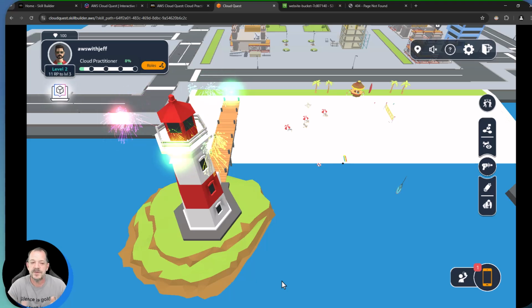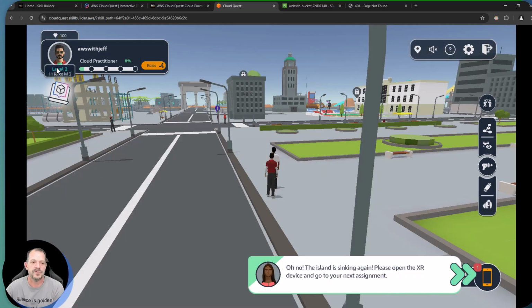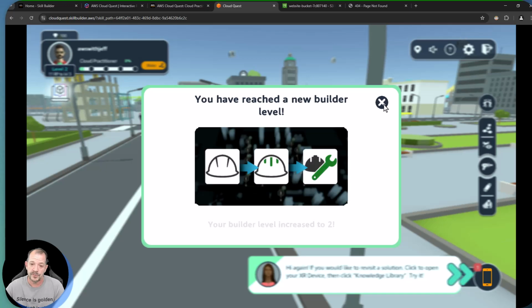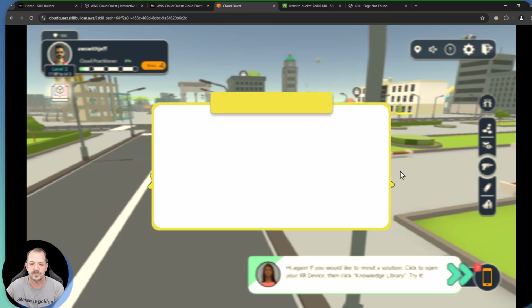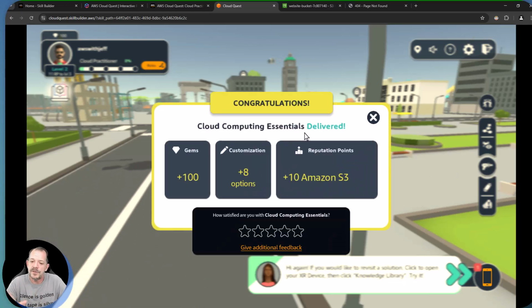And there's our fanfare and fireworks. And you can also see this does use essentially a points-based system. So we have leveled up. Our player rank has been increased to level 2. That will have also opened up additional challenges and stuff for us. So that's pretty much, it's going to be a structured approach. Here's those drones that I mentioned. All right, we can use our little taser over here to shoot down drones and whatnot, gain some points in the game as well. So this is one example of something that's free out there and available to you.